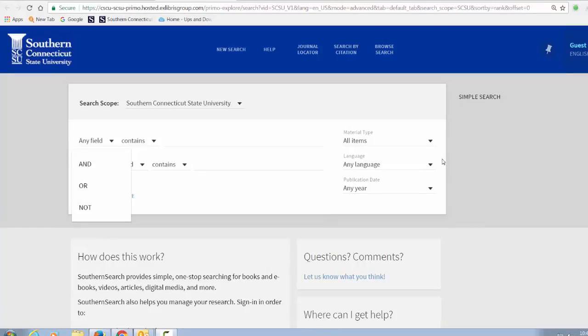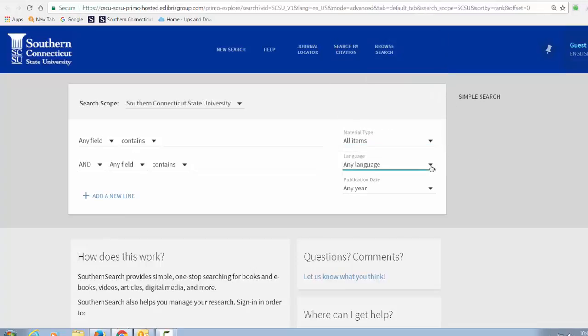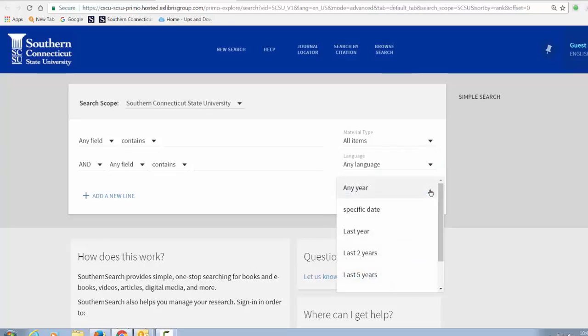We can limit our search by material type. Let's click on the down arrow to see all the different types of materials available. We can limit our search by language. These are the 4 main languages. And we can also limit our search by publication date. And these are the options available.